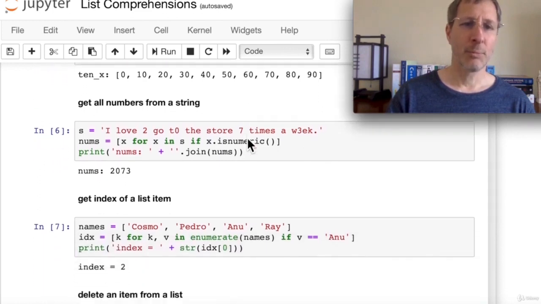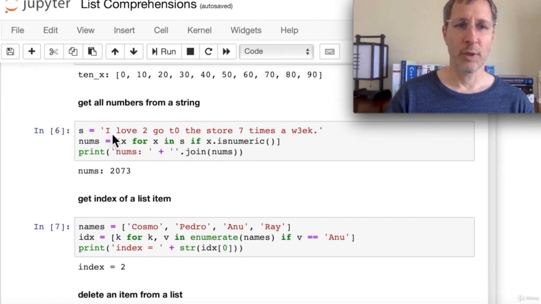Now let's get all the numbers from a string. So we start out with a string named s that has a combination of letters and numbers in it. Maybe sometimes you want to filter out and delete all the numbers or whatever, but here what we're going to do is just create a new list with all those numbers. So nums equals x for x in s.